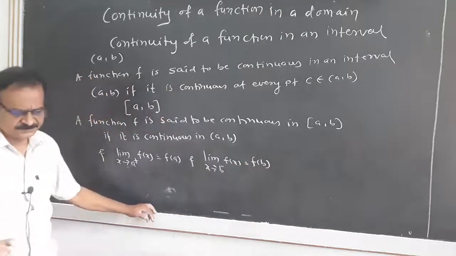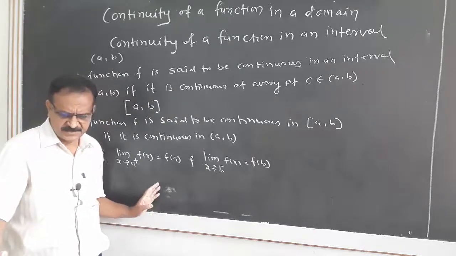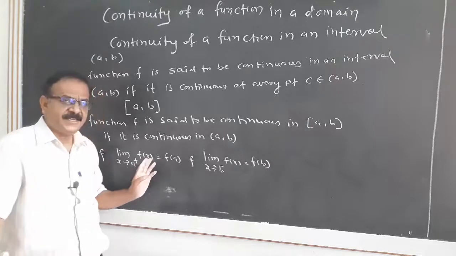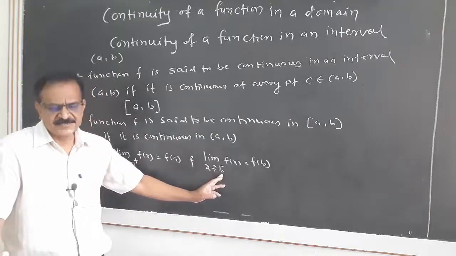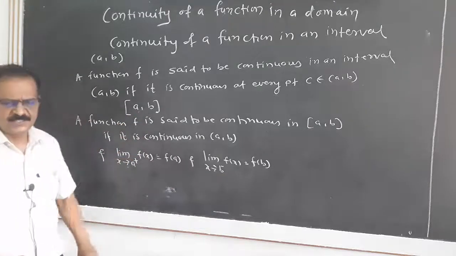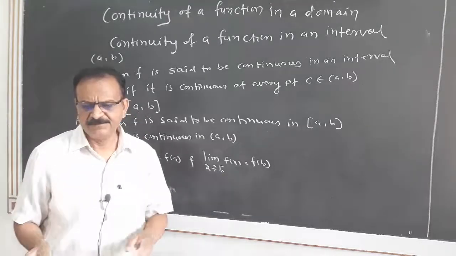That means f is continuous to the right side of A and f is continuous to the left side of B. Then we can say that f is continuous in closed interval AB.